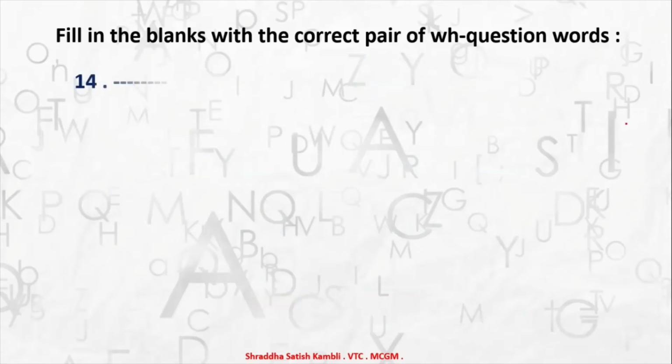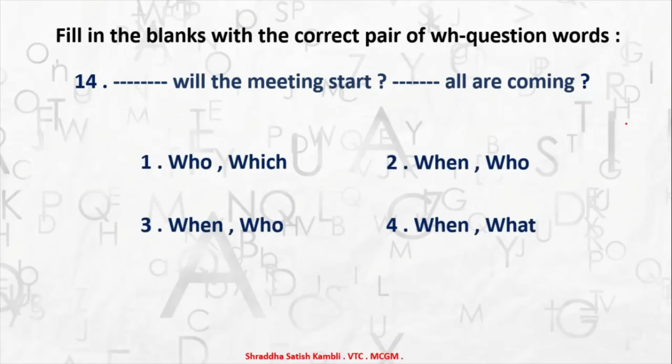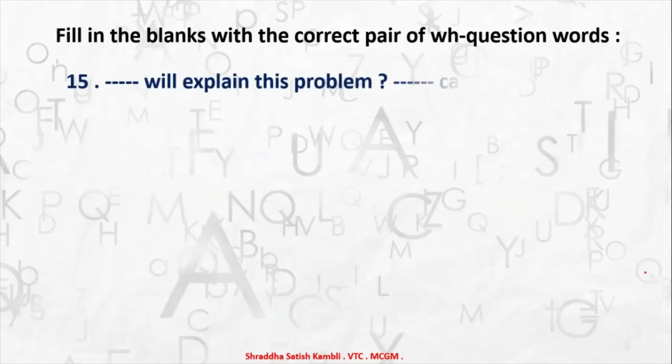Okay. Coming to the second last question in this pattern. Dash will the meeting start? Dash all are coming. So who will the meeting start? Which all are coming? When will the meeting start? Who all are coming? When will the meeting start? Whom all are coming? Or when will the meeting start? What all are coming? So which one is the correct one, children? Yes, it is the second one. When will the meeting start? Who all are coming? Okay, we come to the last example in this pattern.